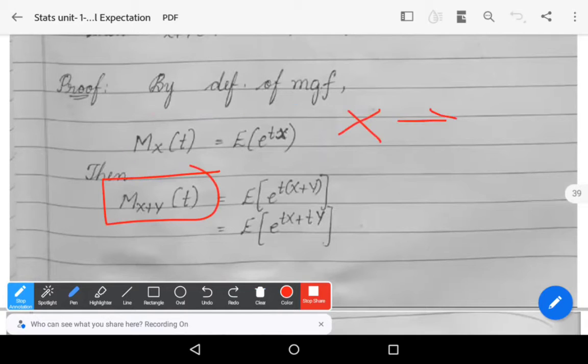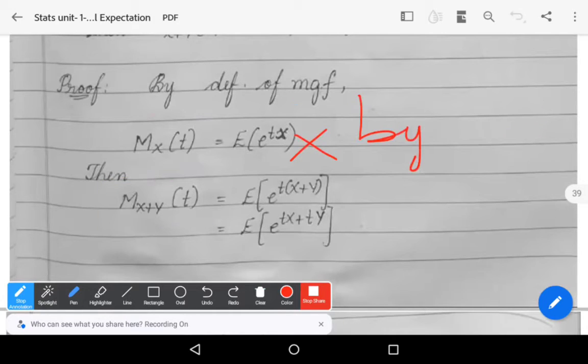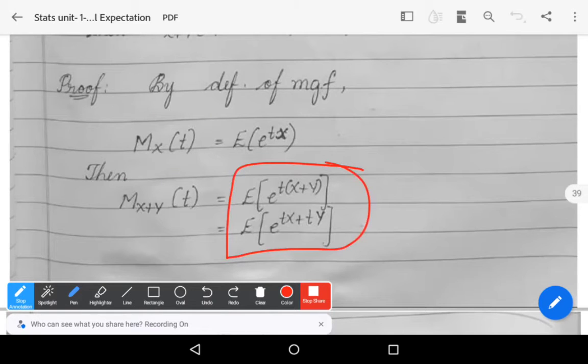Here we just replace the variable x by using the sum of two variables x plus y. That's it. mx plus y of t is equals to expectation of e power t into x plus y.